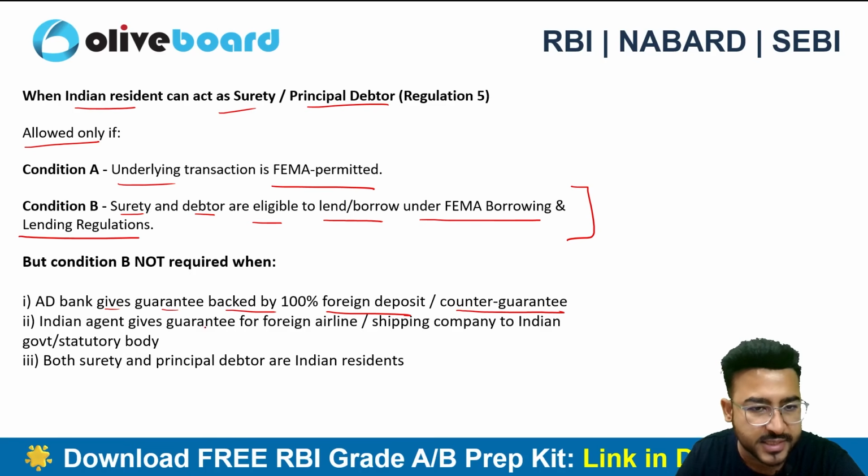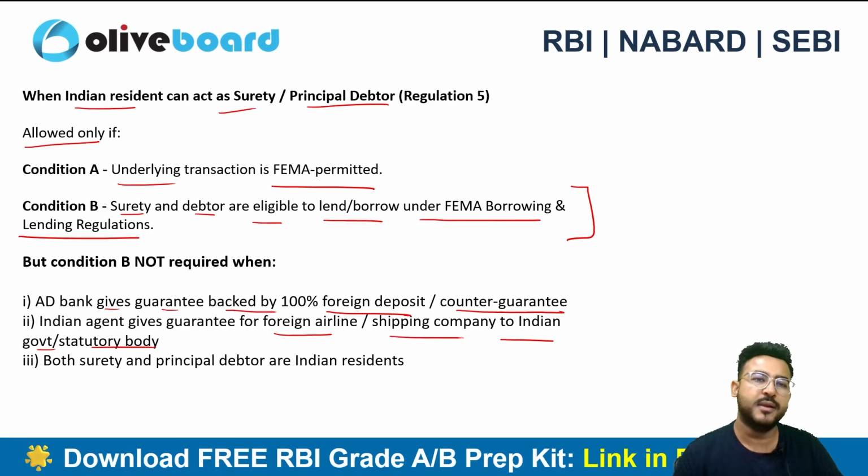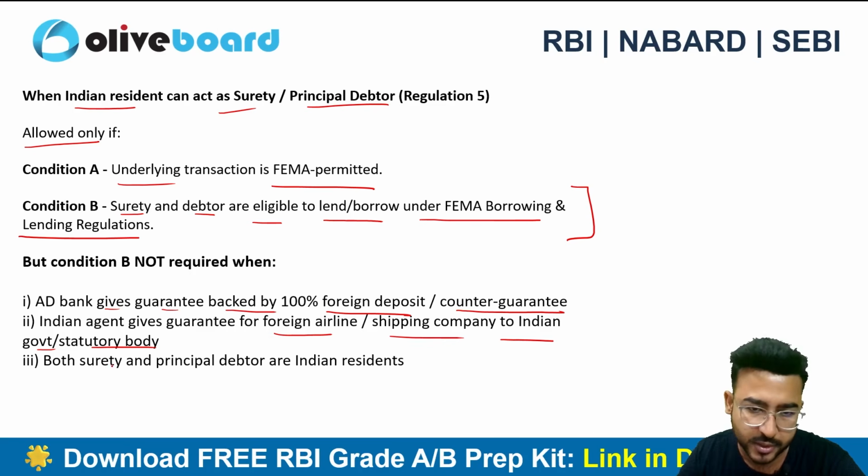Next one: Indian agents giving a guarantee for a foreign airline or shipping company to the Indian government or a statutory body. For example, a foreign airline is coming to India, right? Now the airport authority will be asking for a guarantee. The Indian booking agent provides the guarantee on behalf of the foreign airline. In that case, there is no need to comply with condition B. Why? Because this is a routine trade operation, right? A short-term commercial exposure, plus no capital flow risk in this particular transaction.